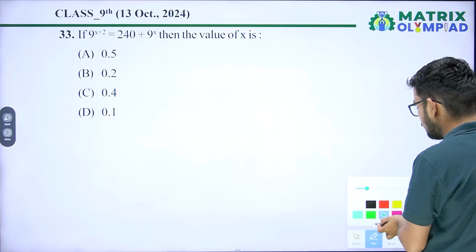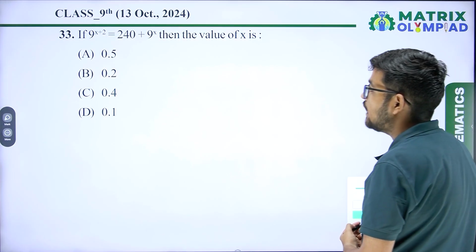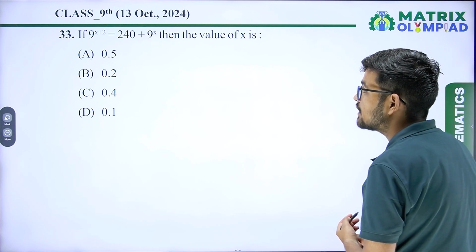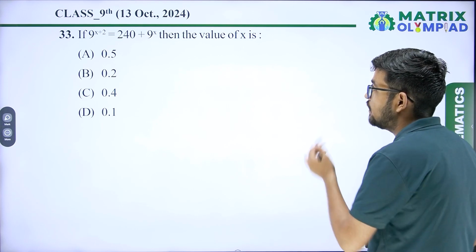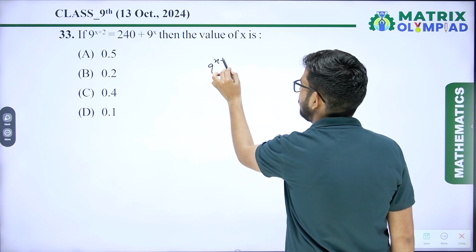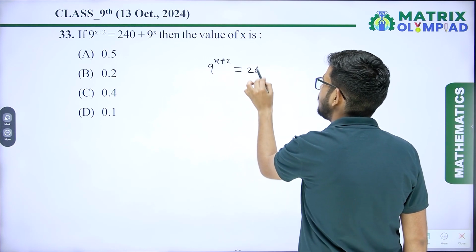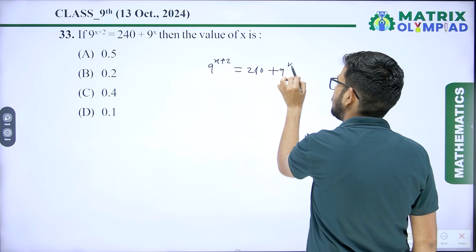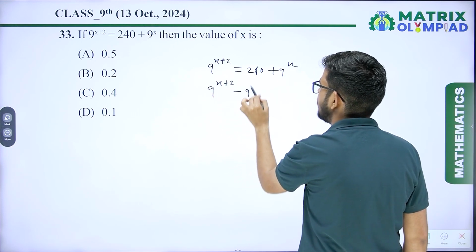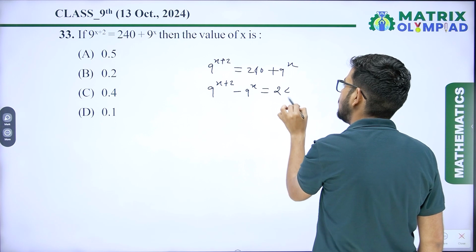Now, next question. If 9 raised to power x plus 2 equals 40 plus 9 raised to power x, then the value of x is. We can write 9 raised to power x plus 2 equals 40 plus 9 raised to power x. So you can write 9 raised to power x plus 2 minus 9 raised to power x equals 240.